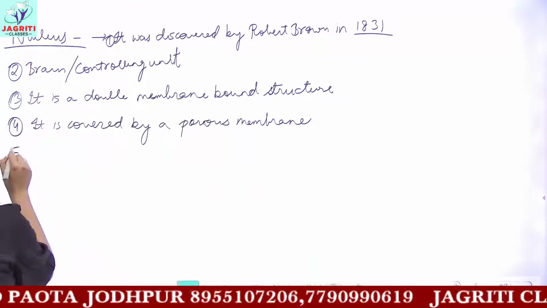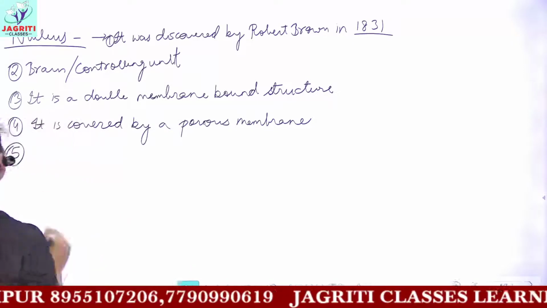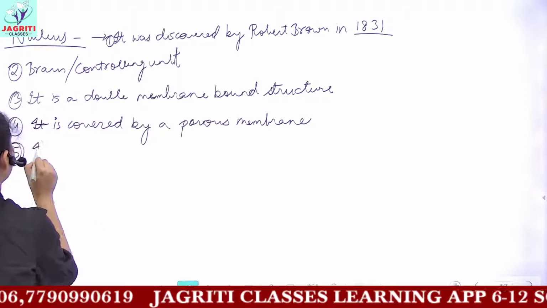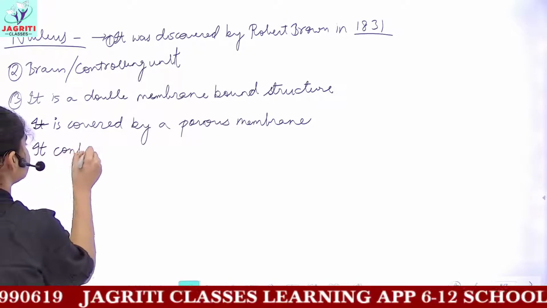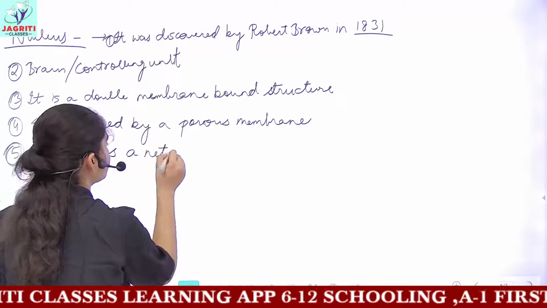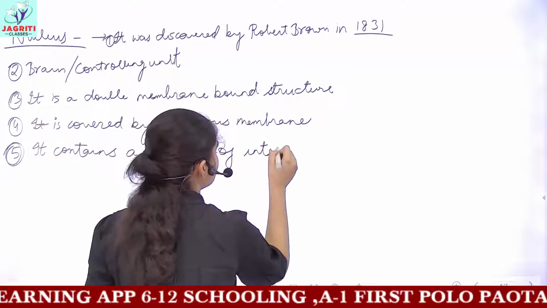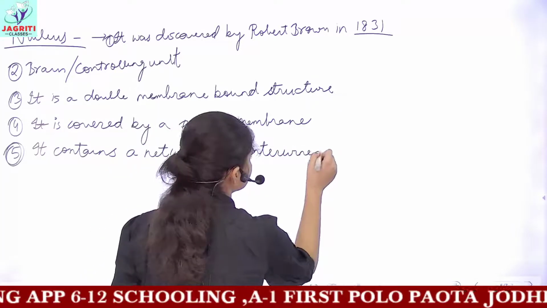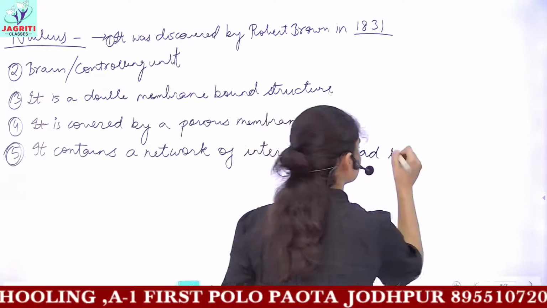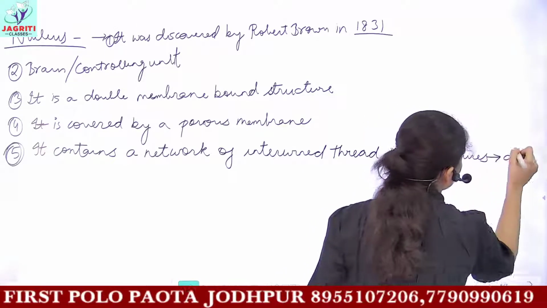And this nucleus contains what? Why are you giving so much importance to this nucleus? Now you will get to know why nucleus is very important. So, nucleus contains a network of intertwined, thread-like structures which are referred to as the chromatin network.